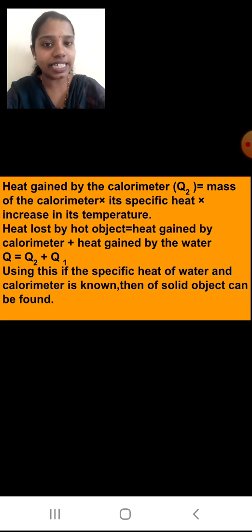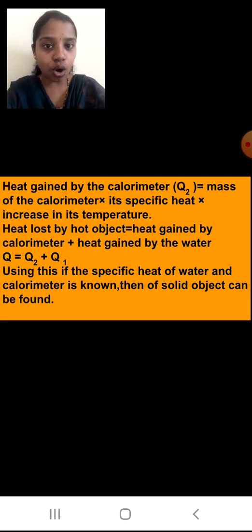Okay students, now heat gained by the calorimeter, Q2, is mass of the calorimeter multiplied by its specific heat multiplied by increase in its temperature. Of course, the calorimeter will also take the heat from that hot object. So I'll write its value as Q2.